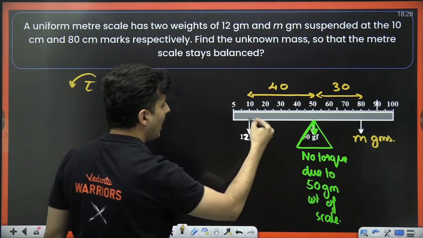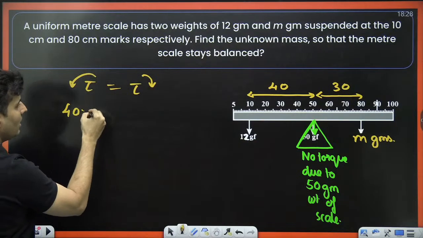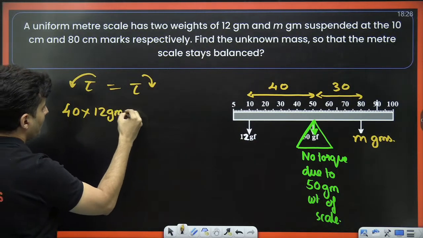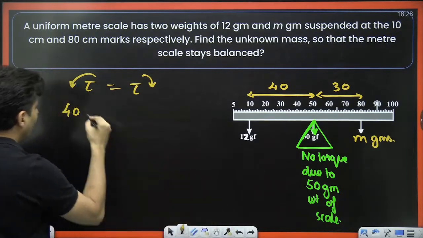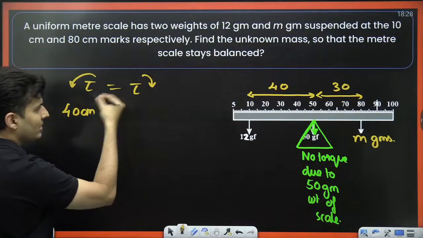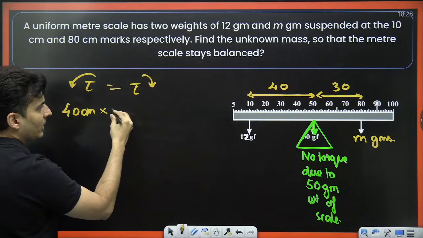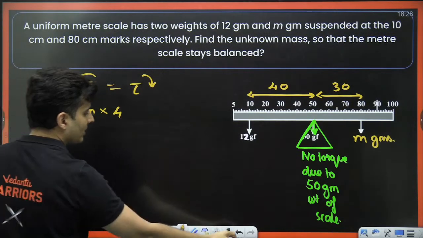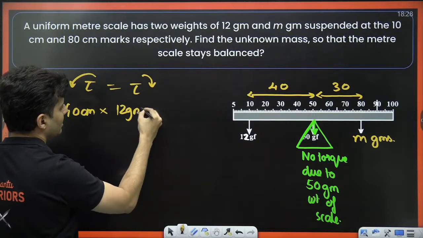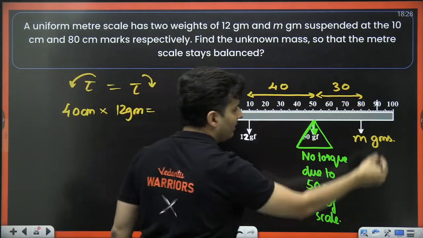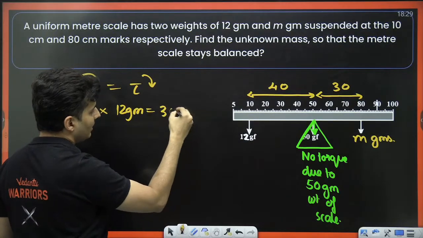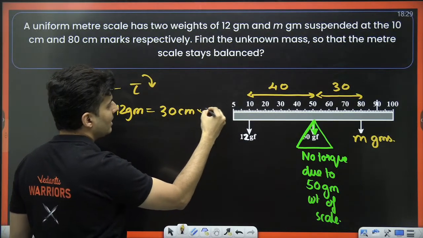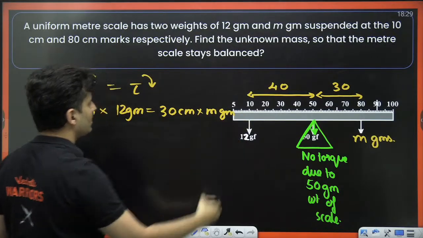Torque this way will be R cross F, which is 40 cross 12 grams. If you are wondering, sir, what about the units? Don't worry. If I put centimeters on the left hand side, I will put centimeters only on the right hand side. So 40 centimeters into 12 grams is equal to the torque from the other side, R cross F again: 30 centimeters into m grams.